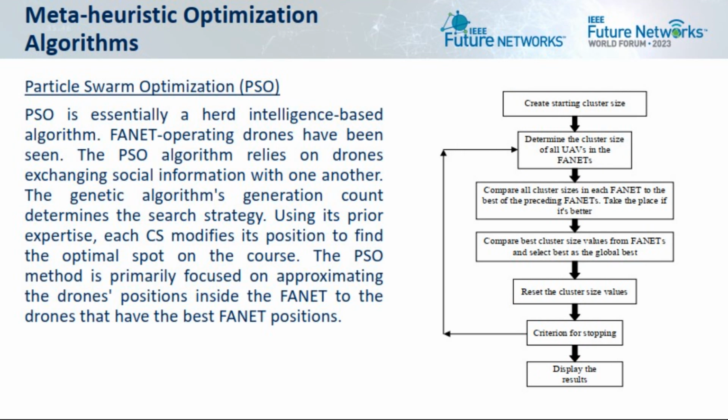Particle swarm optimization. PSO is essentially a herd intelligence-based algorithm. Finite operating drones have been seen. The PSO algorithm relies on drones exchanging social information with one another. The genetic algorithm's generation count determines the search strategy. Using the prior expertise, each cluster size modifies its position to find the optimal spot on the course.